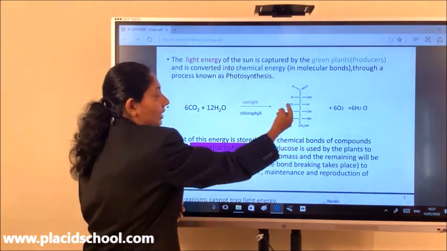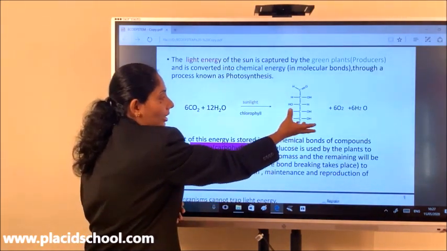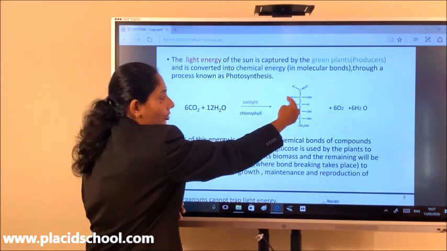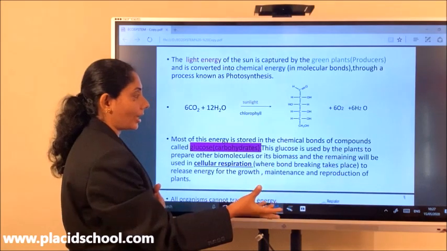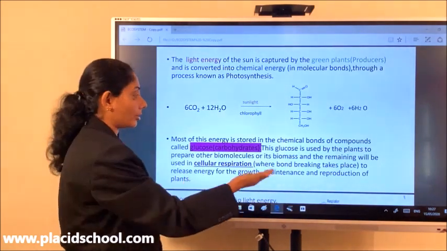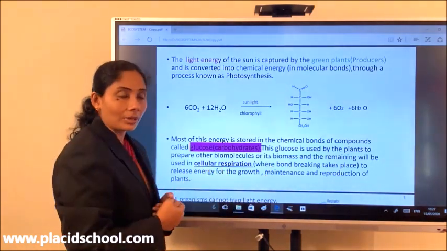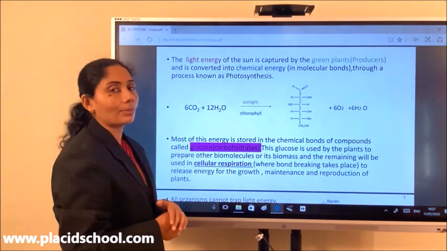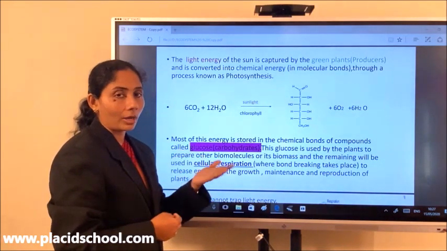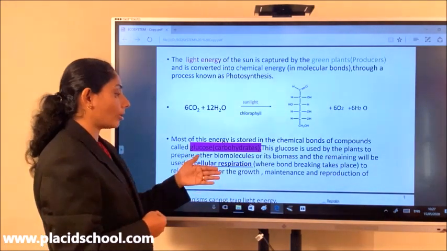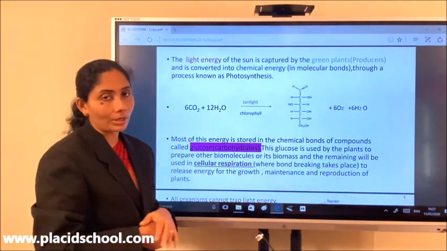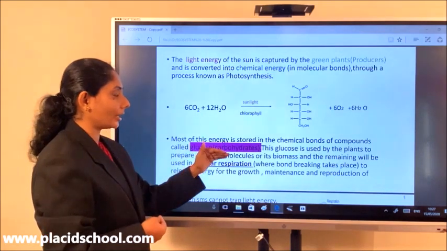So the opposite of it is breaking of bonds. When the bonds break, whatever energy is stored in these bonds is released. That energy is released and utilized, and that process is referred to as cellular respiration. It is utilized by the organisms for carrying out metabolic activities and all other activities in order to grow, maintain and reproduce. I hope this is clear.